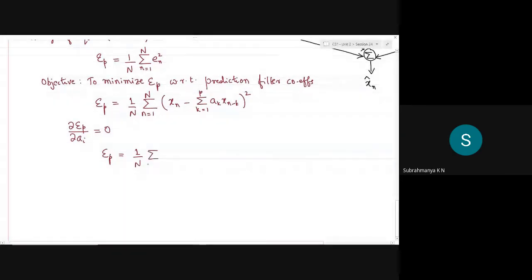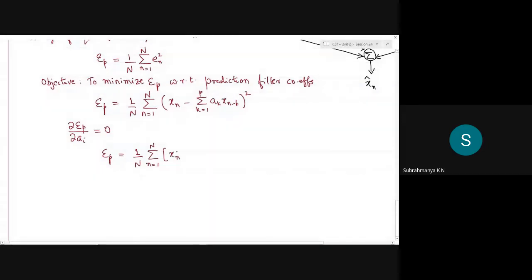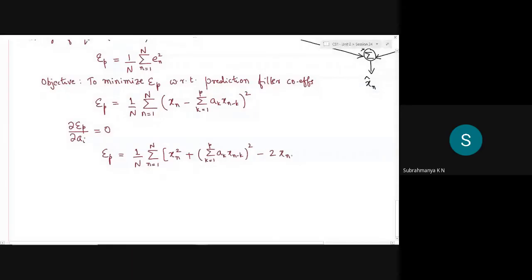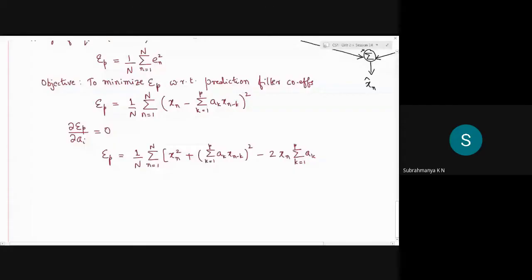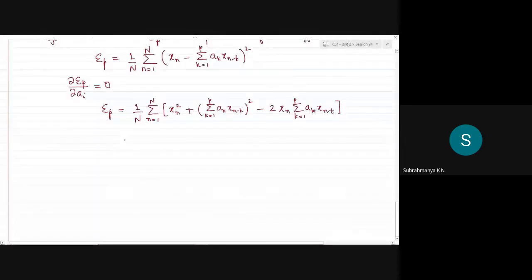With 1 over N, summation n equal to 1 to N. This is (a minus b) squared, so this is xn squared plus the second term squared, summation k equal to 1 to p of ak xn minus k, whole squared, minus twice of the cross term. This detail you may not find in any literature, so please make sure that you understand this flow. I'm trying not to skip any step here.